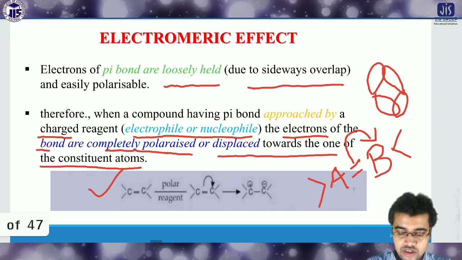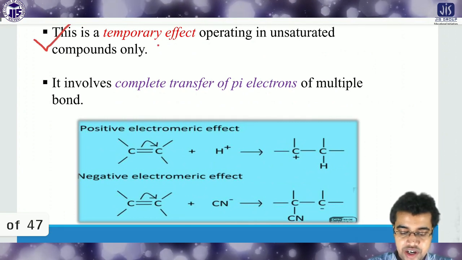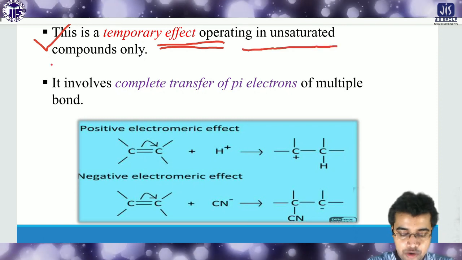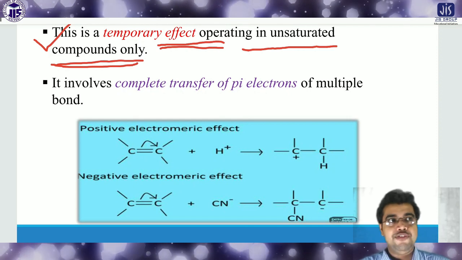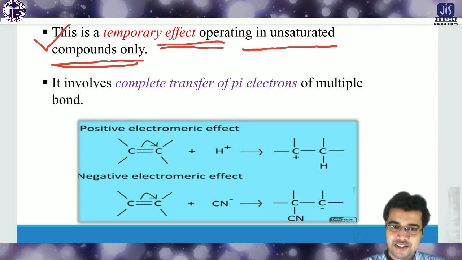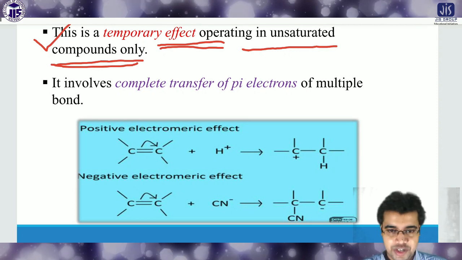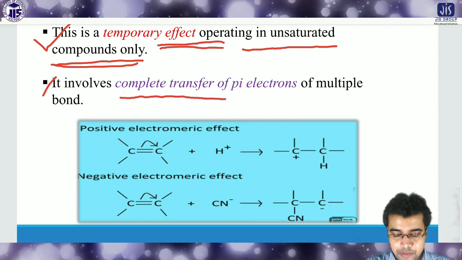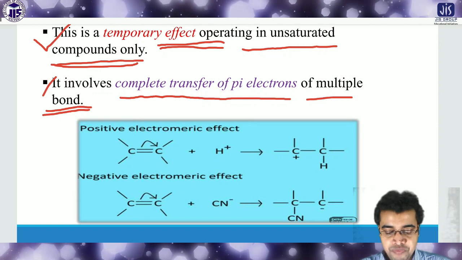Now, there are some points about the electromagnetic effect. It is a completely temporary effect, operating in unsaturated compounds only. Unsaturated means there must be some pi bond. If there is no pi bond, there is no question of such polarization of the pi bond, so it is applicable for unsaturated compounds. It involves complete transfer of the pi electrons of the multiple bond, as I discussed in the previous slide.